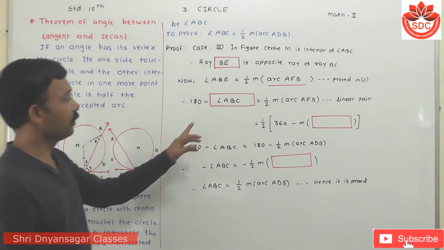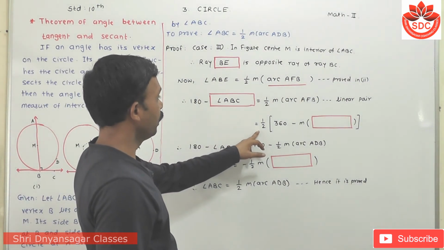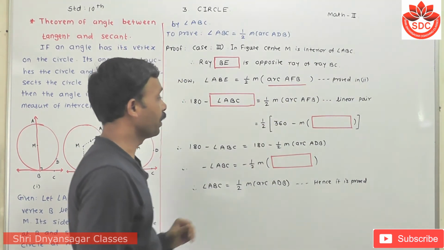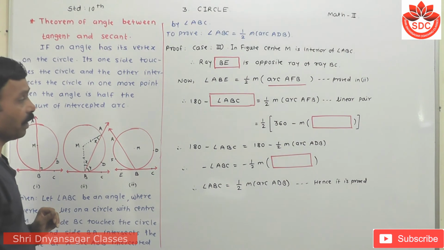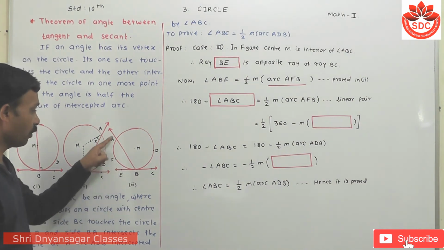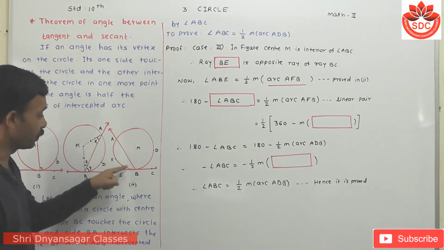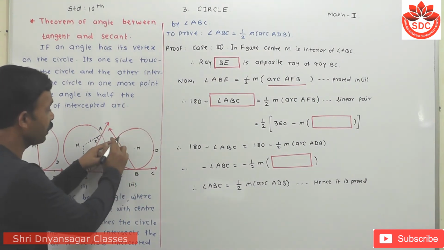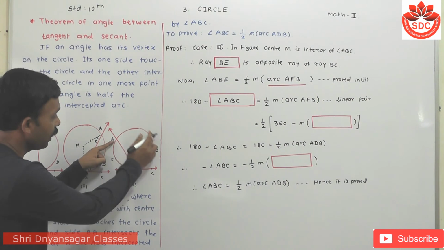Now how do we find arc AFB? The measure of arc AFB is equal to the total measure of the circle minus the measure of arc ADB.